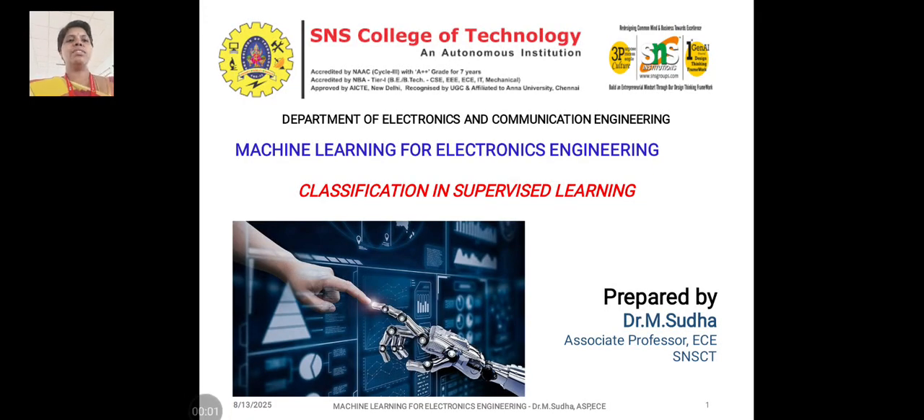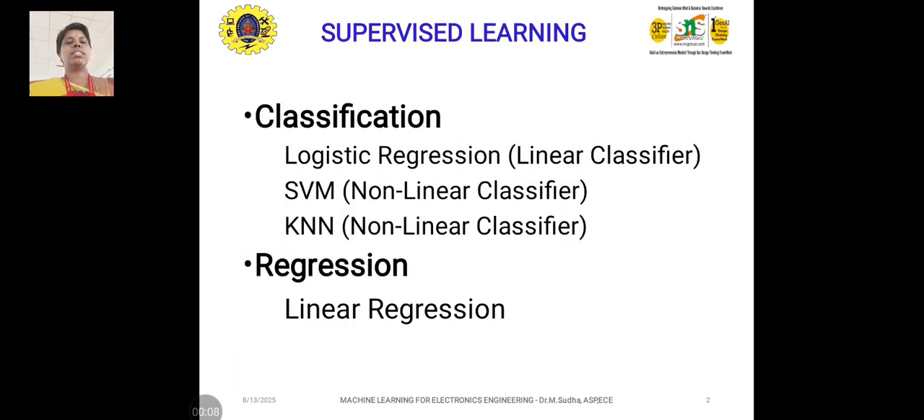Very good morning, students. Today we are going to discuss classification in supervised learning. Before this, we have discussed regression, one of the types of supervised learning. We already know what classification and regression are.